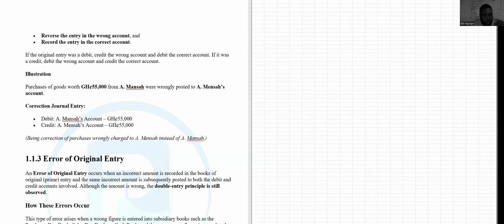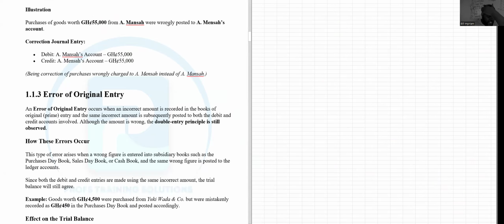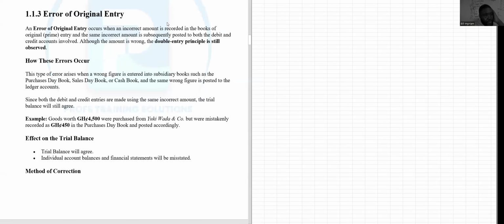Now, the next error we want to talk about, which is very important, is what we call the error of original entry. So what is an error of original entry? An error of original entry occurs when an incorrect amount is recorded in the books of prime entry, and the same incorrect amount is subsequently posted to both the debit and the credit accounts that have been involved, right? So although the amount is wrong, the double entry principle is still observed, right?